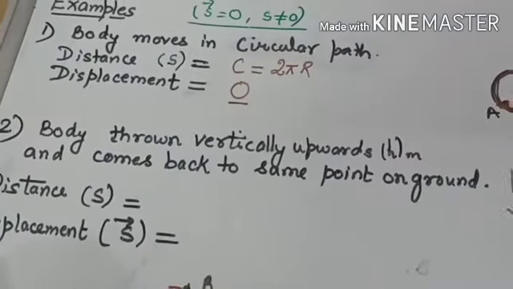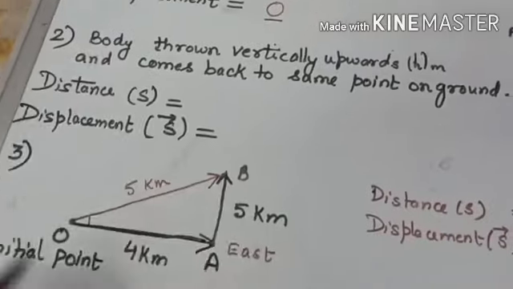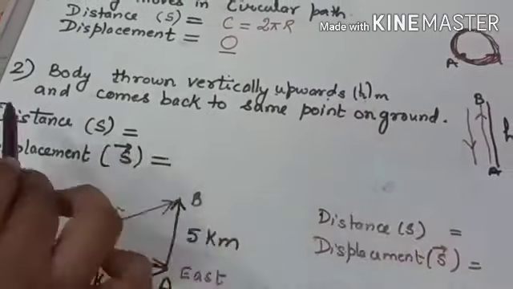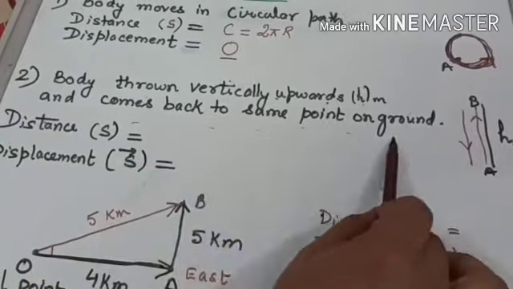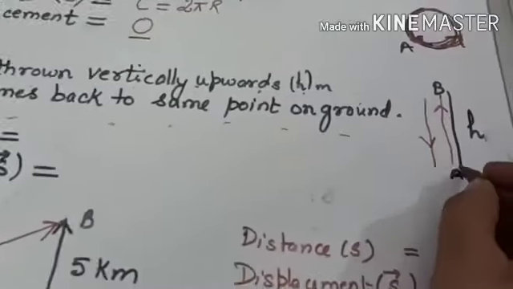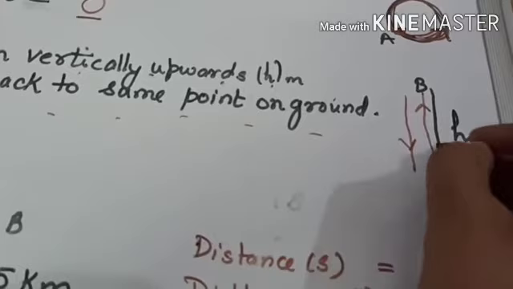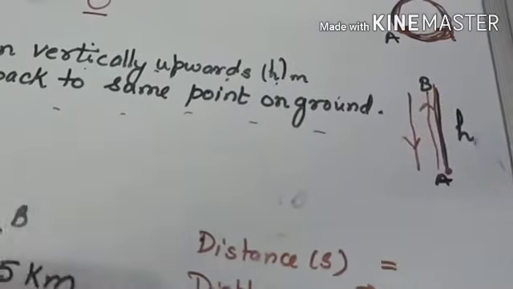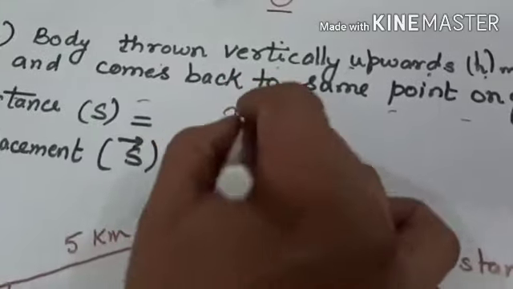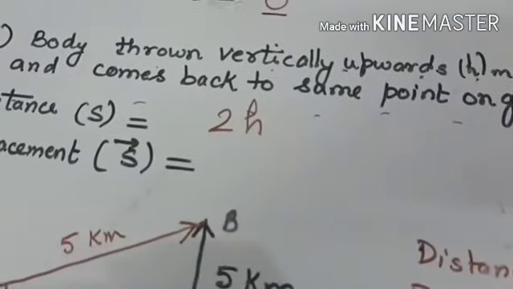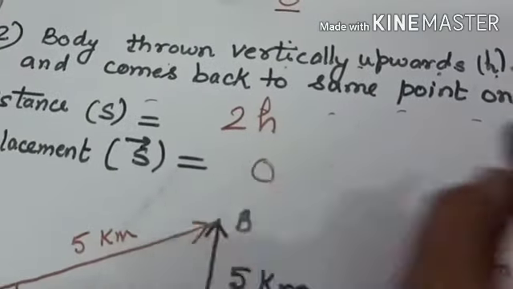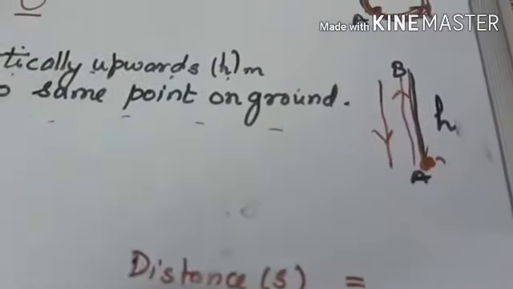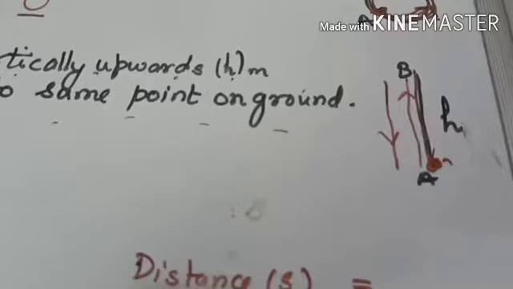Second example, a body thrown vertically upward h meter and coming back to the same point on the ground. Suppose the body is thrown from point A, it goes up h meter and then comes back. So distance will be 2h. Displacement will be 0 because this is your initial point and this is your final point. So the shortest distance is 0.